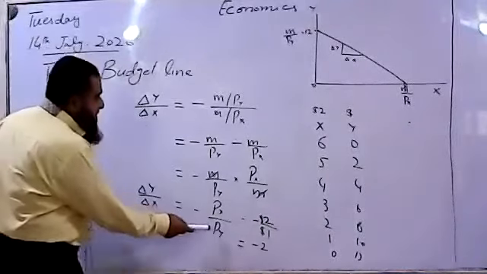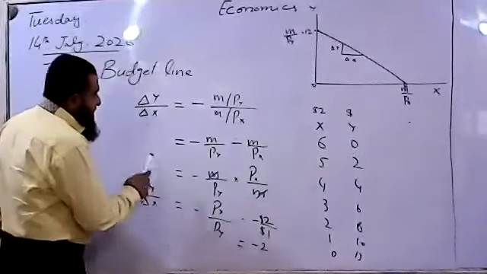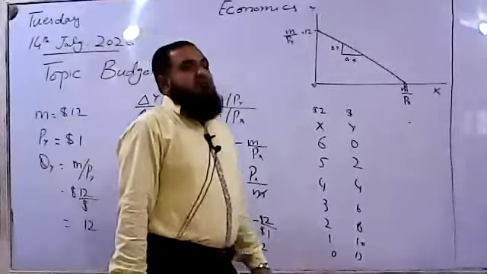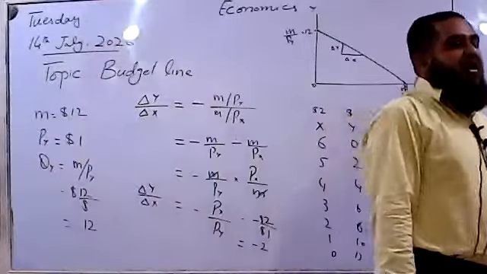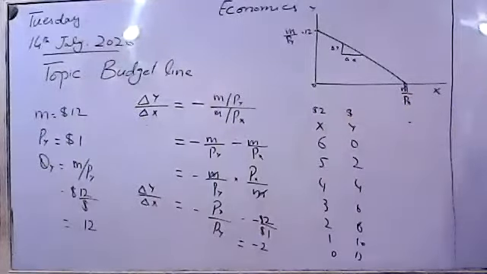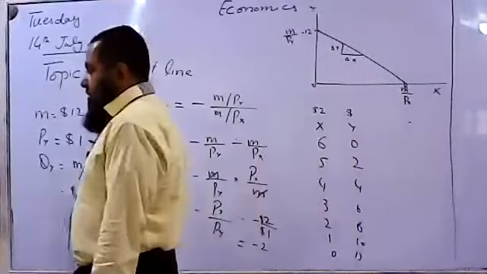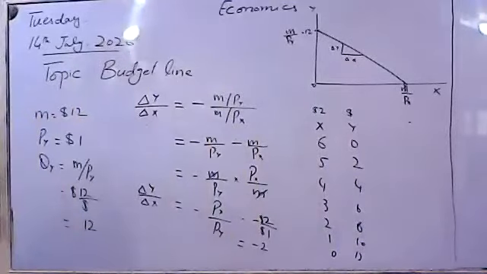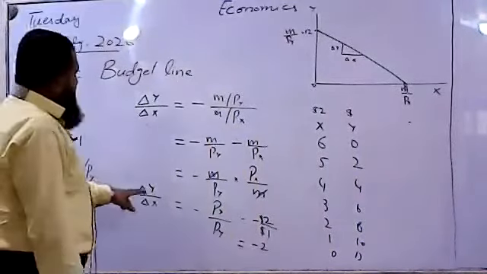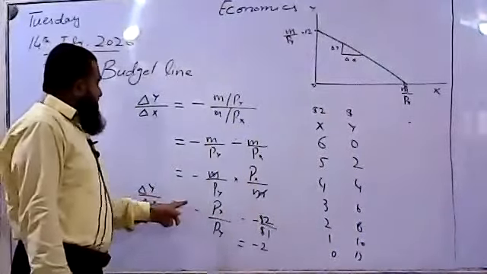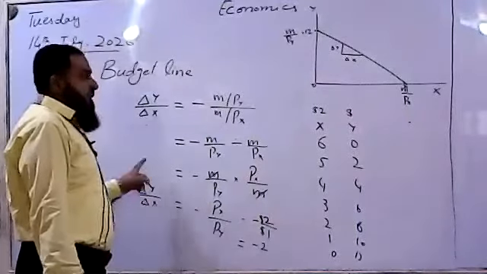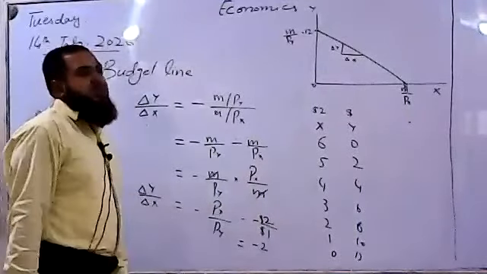And price of Y is also inversely related to the quantity of Y, which is a relationship of the demand curve. Price and quantities are inversely related with each other. So we find over here that the slope is also telling us that the price ratio is inversely related to the quantities of the two goods.